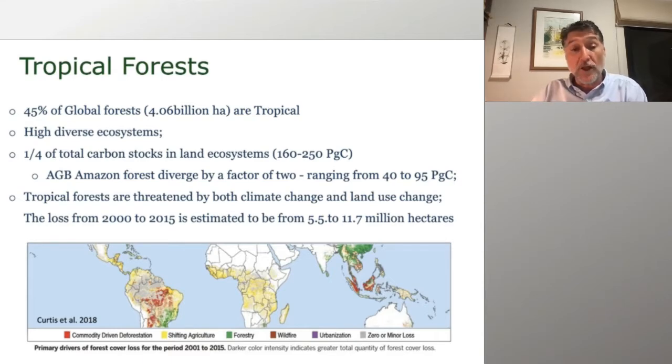Just to have an idea, the loss of forest in the 15 years from 2000 to 2015 is estimated at between 5.5 and almost 12 million hectares. In this little figure down there, we have the distribution of the tropical belt, and we see where most of the deforestation happened, and part of that was in the Amazon, specifically the Brazilian Amazon.